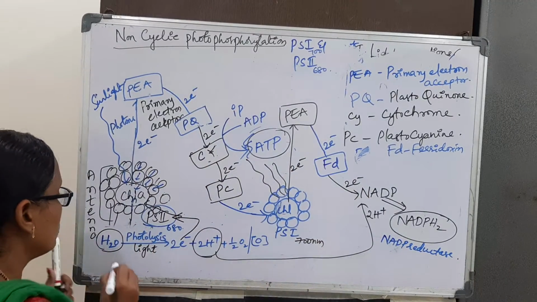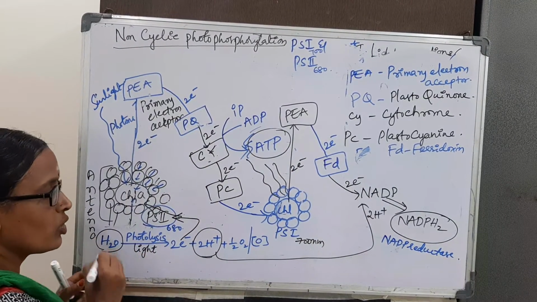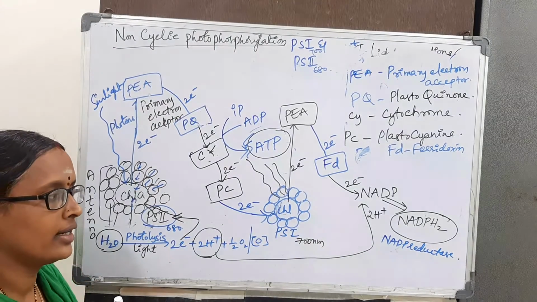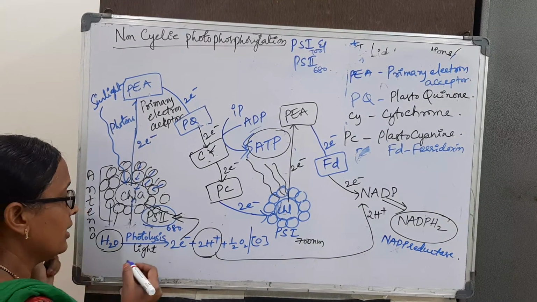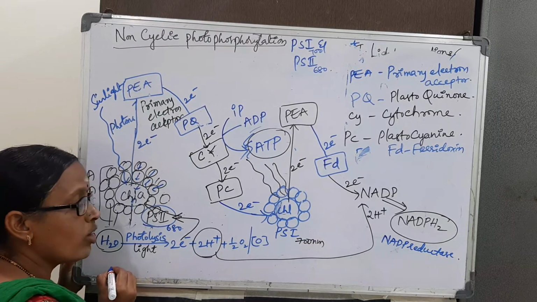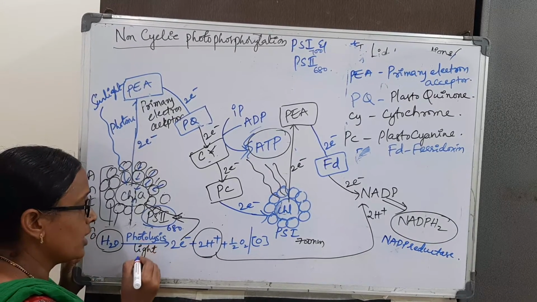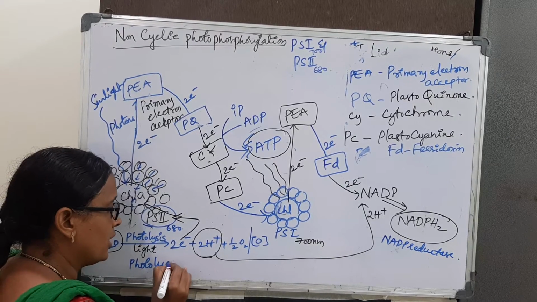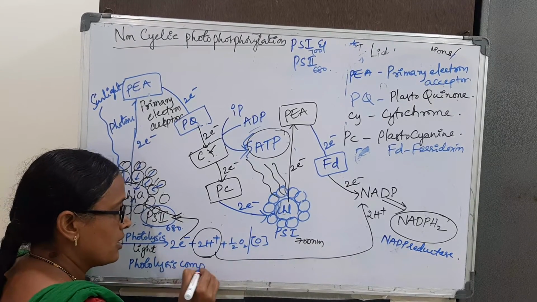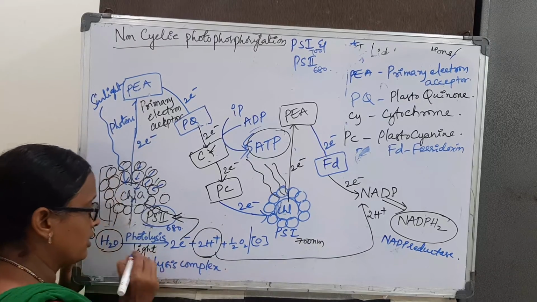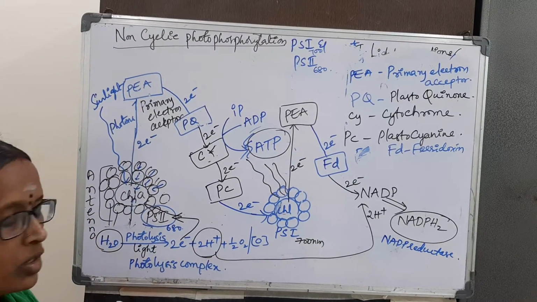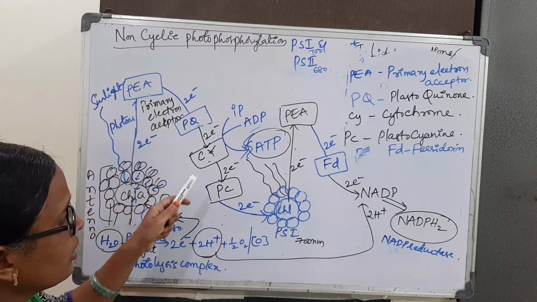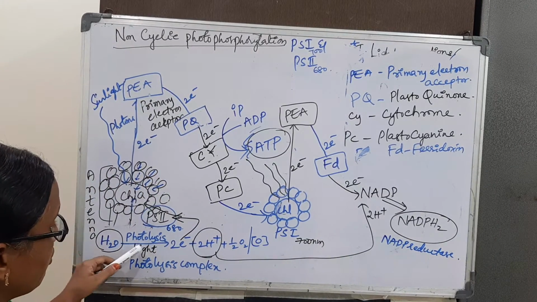Here one enzyme is required, NADP reductase. The photolysis of water takes place in the lumen of the thylakoid, inside the thylakoid. So a photolysis complex is required, and with this only the water molecule is going to be broken down.